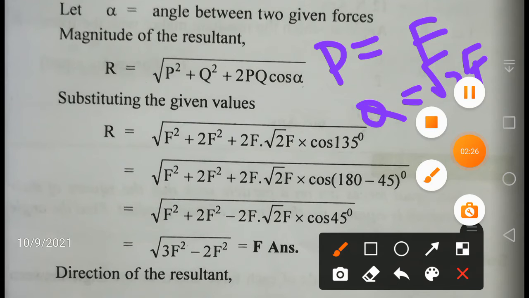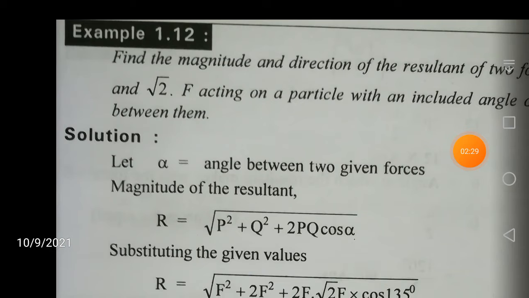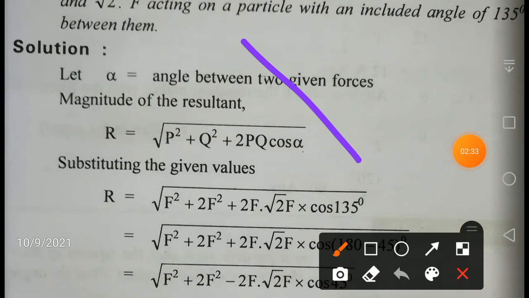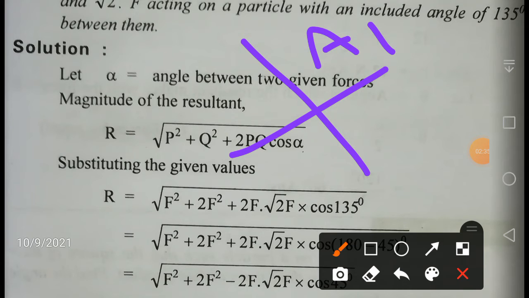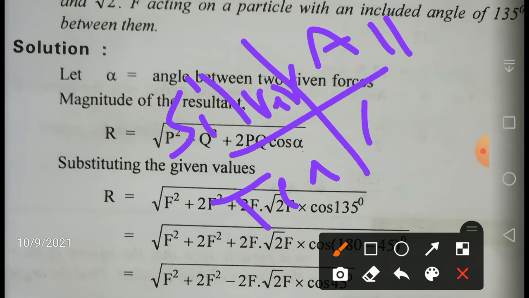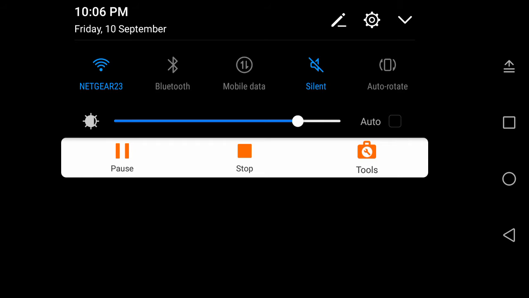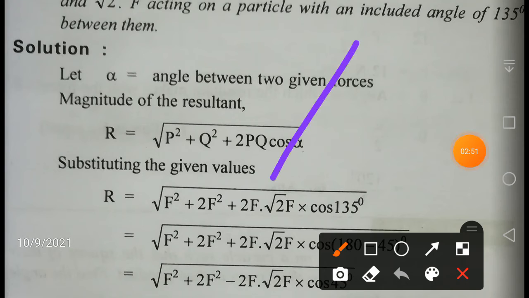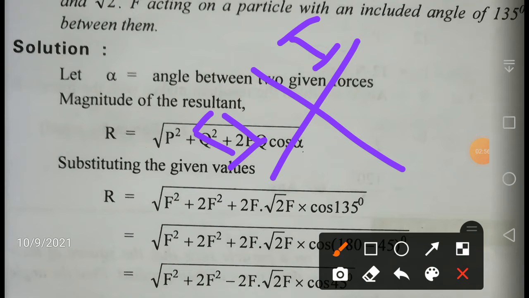From trigonometry we know the rule: all silver teacups, that is, all, sin, tan, cos across the first, second, third and fourth quadrants.